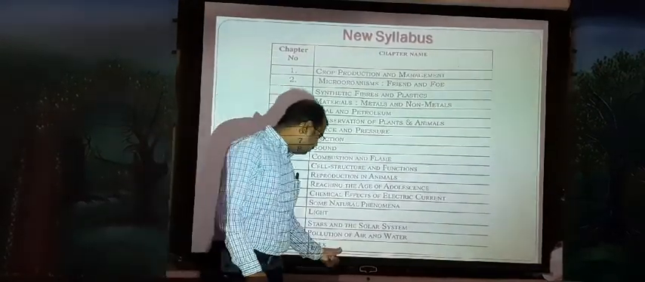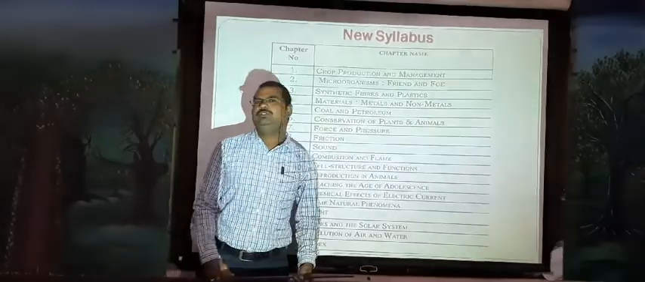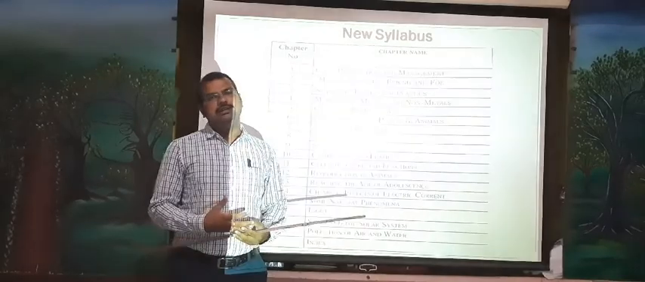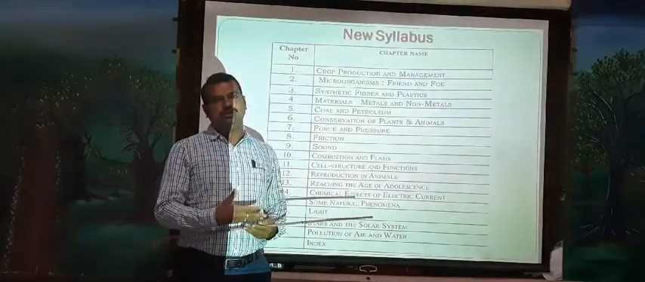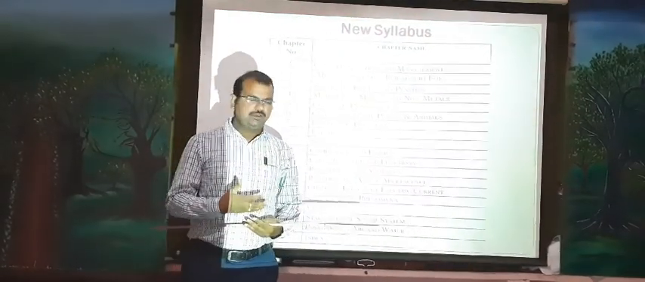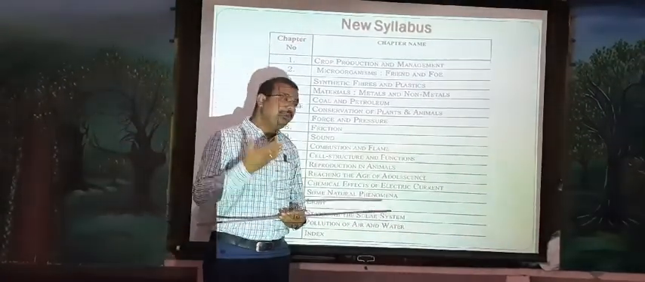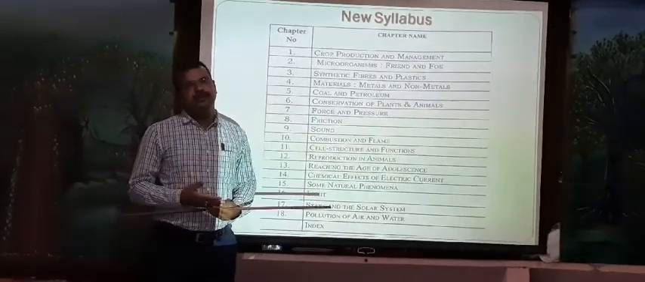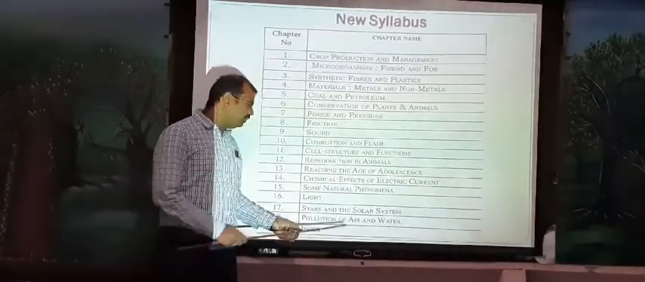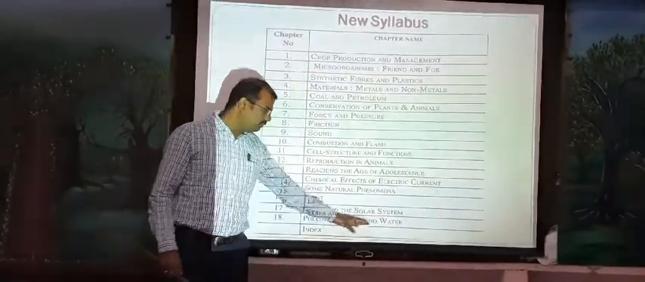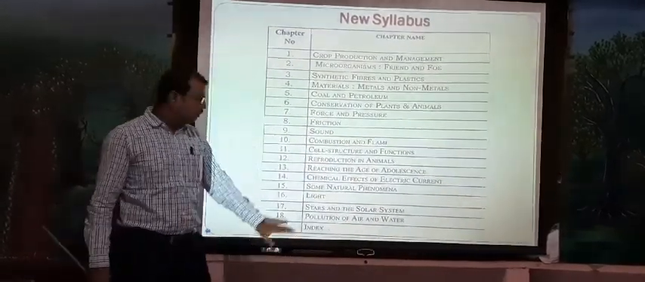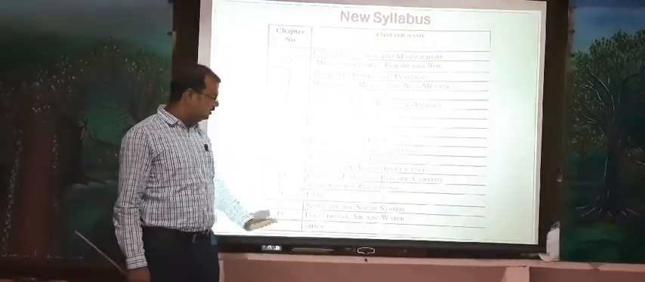Last one, pollution of air and water. You already know pollution. Due to many human activities, we are polluting our natural resources, that is water, and even the air, in many ways we are polluting our environment. What is pollution? How does air pollution take place, and how does water pollution take place? What is the major reason for air pollution and for water pollution? How can we control them? What safety measures do we need to follow to control pollution? About that we are going to discuss in the 18th chapter.